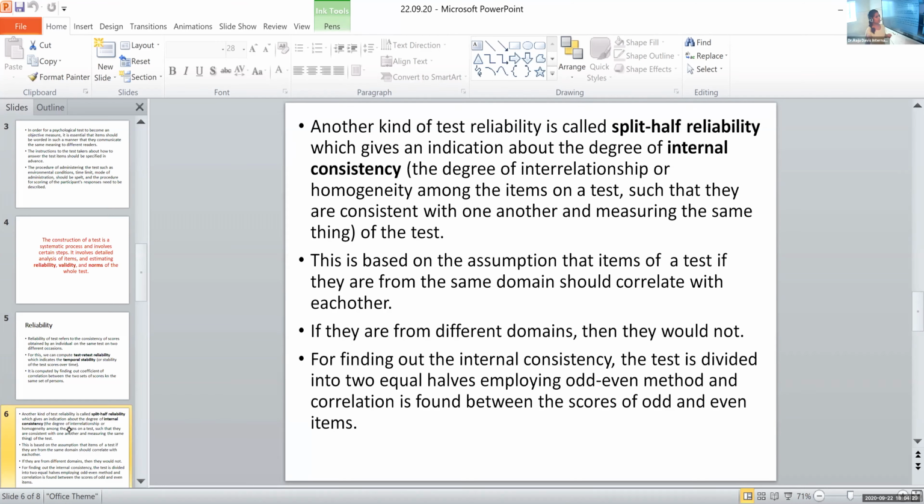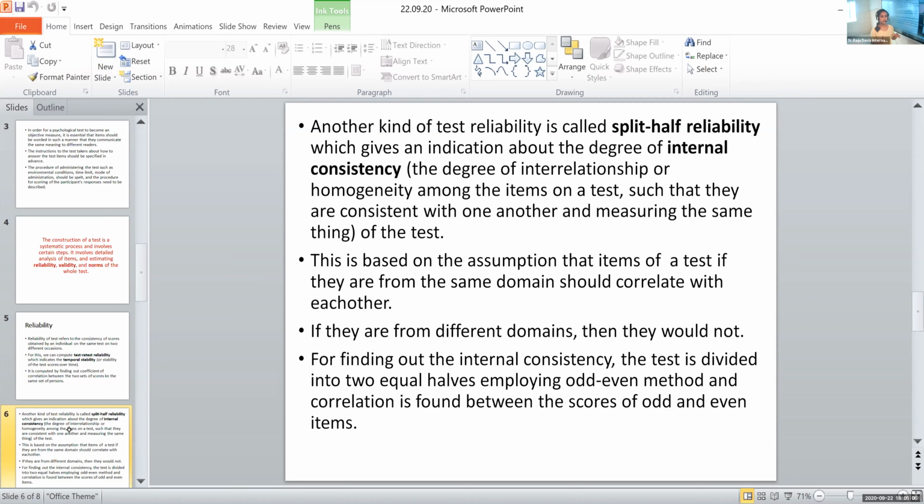Understood? In test-retest reliability, what did we do? We gave the same test to the same participants but in a different period of time, and we found the correlation between the first test and the second test. If they are correlated, then that test is reliable. Now in split-half reliability, what did we do? We took the test items, suppose there were 20 items, then we divided them into two halves based on the odd-even method, and the 1, 3, 5, 7 all those come in one set or one half.